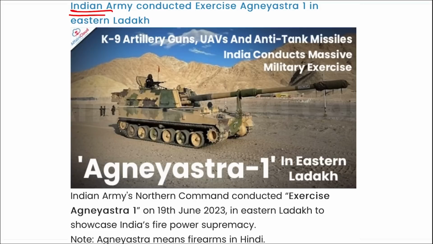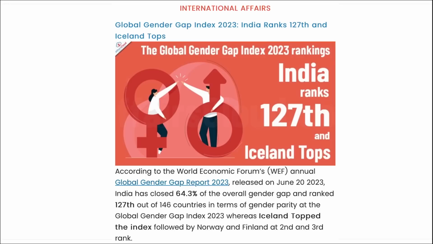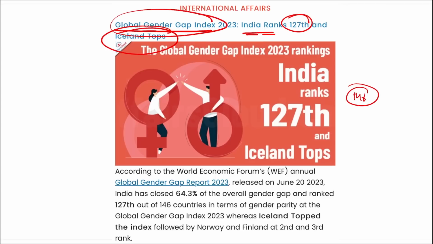Next is Indian Army. Indian Army conducted an exercise, that is Agnistra 1. This was held in eastern Ladakh, right? Agnistra 1 means firearms in Hindi. Next is the Global Gender Gap Index. Here India's rank was 127th out of 146 nations, and Iceland has topped this Global Gender Gap Index. Also one more thing, it is released by whom? This is released by the World Economic Forum.